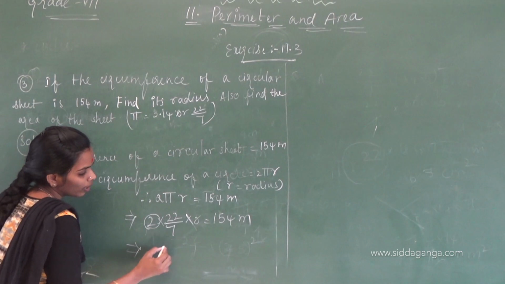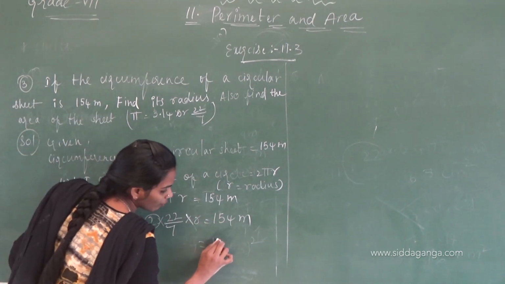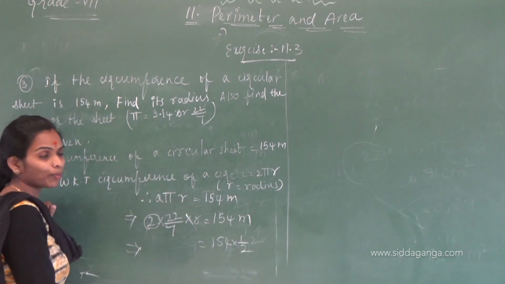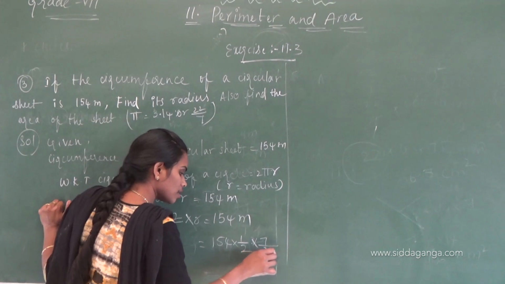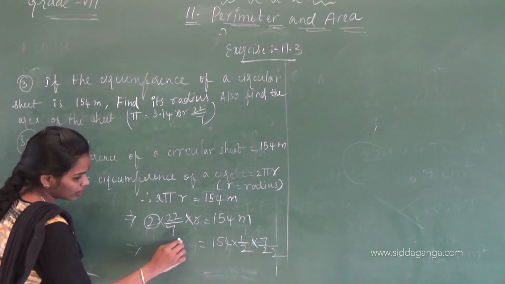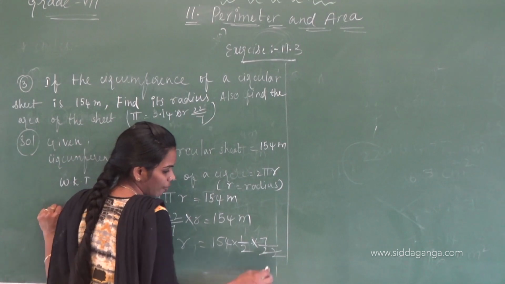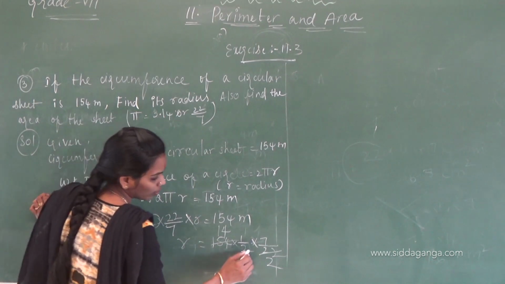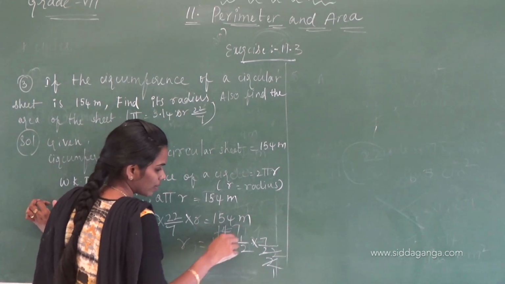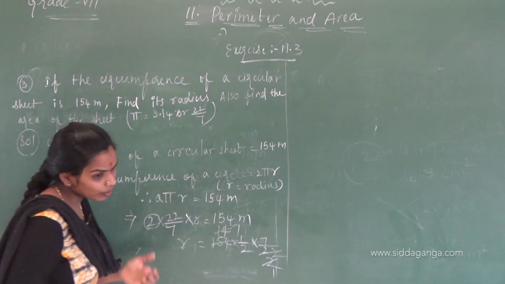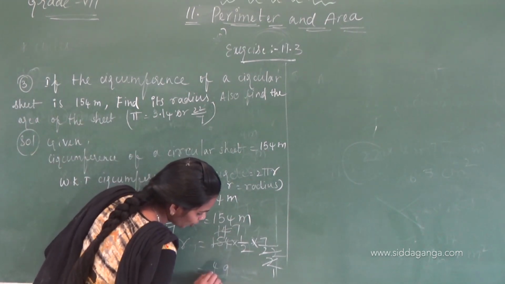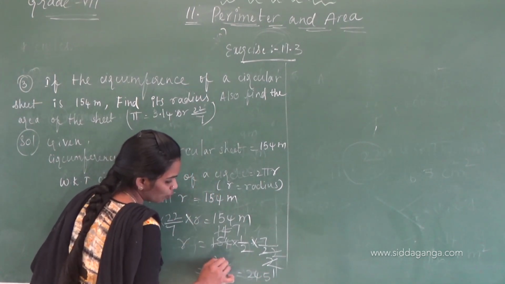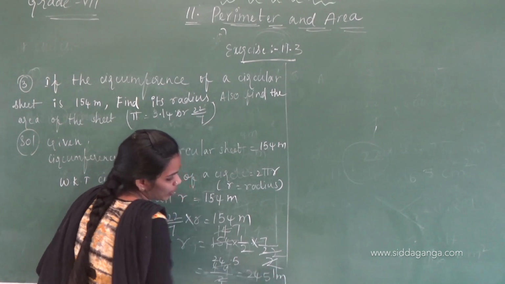If we transfer it to the RHS, we have to take the reciprocal. So 154 into 7 by 44: 11 2s are 22, 14 2s are 28, 7 7s are 49. Next we will get 49 by 2. What is 49 by 2? 24.5 m.